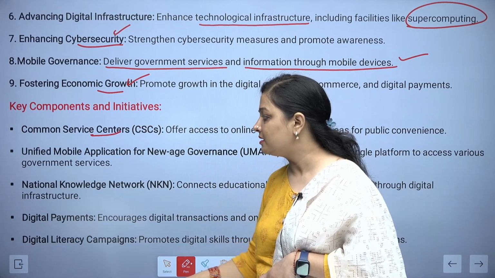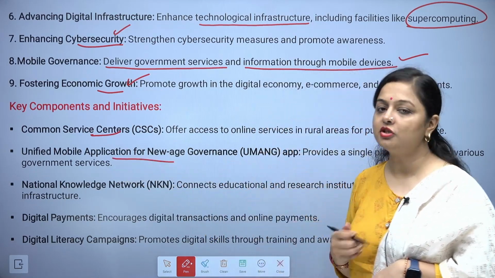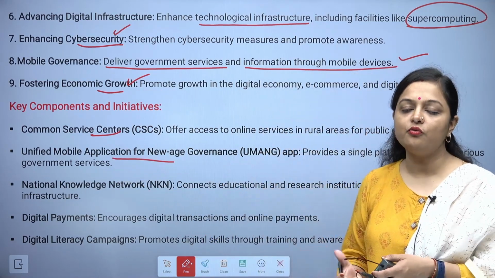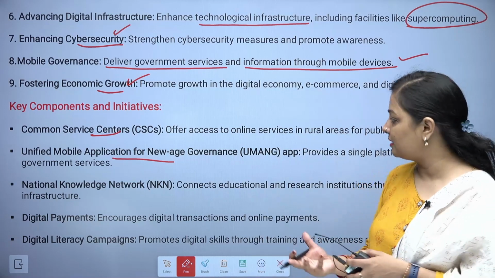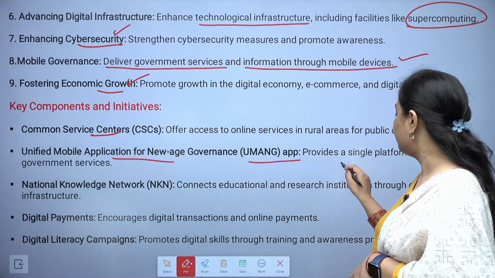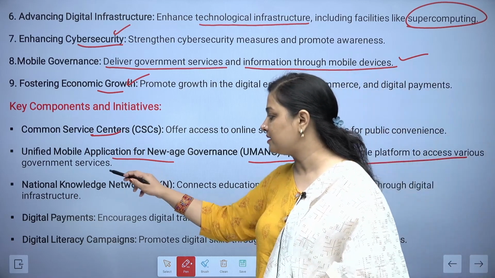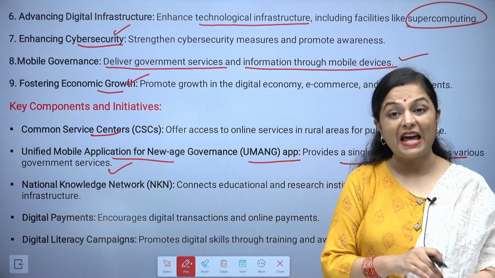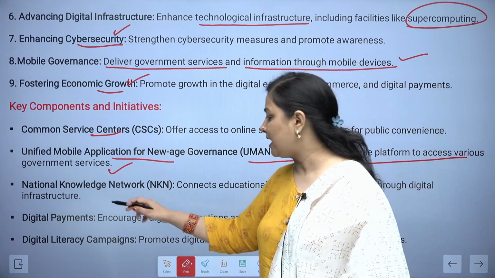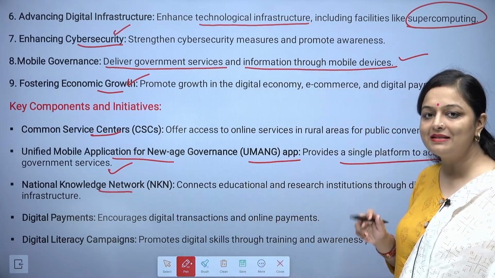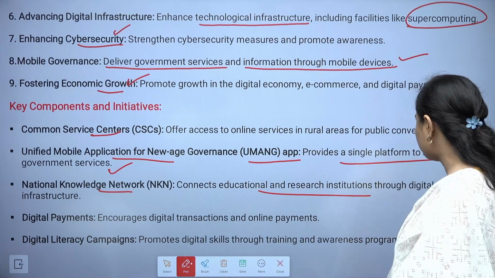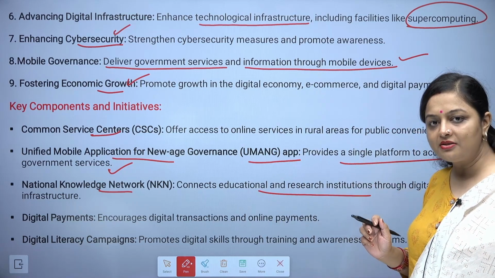Common service centers, and the unified mobile application for new age governance, which is actually focusing on digitizing everything, that is the Umang app. It provides a single platform to access various government services. We don't want to go everywhere for everything. Then comes the National Knowledge Network. It connects educational and research institutions through the digital infrastructure.